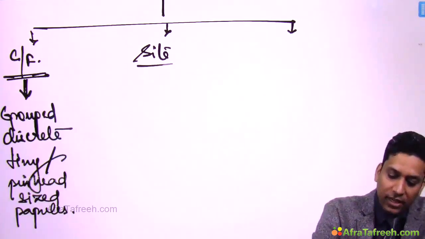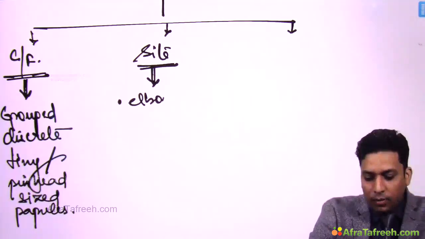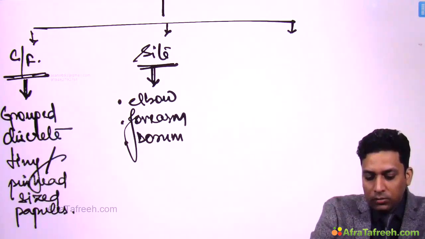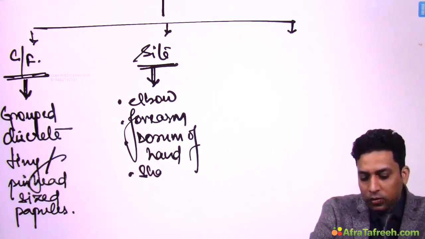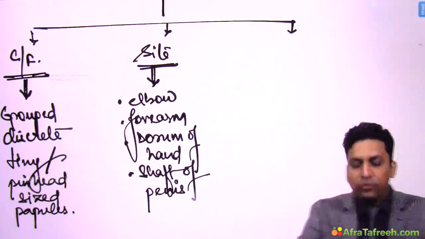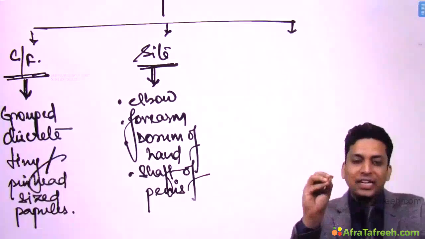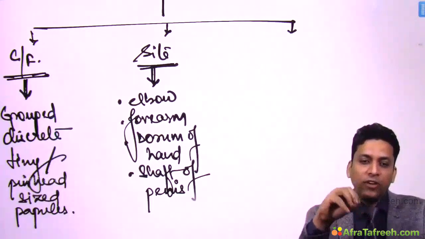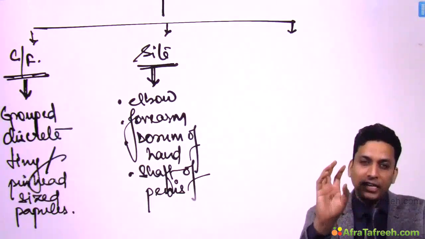Now the sites are very characteristic: over the elbow, forearm, dorsum of hand, and also over the shaft of the penis. So if you get these grouped, discrete, tiny pinhead sized papules over the elbow, forearm, dorsum of hand and shaft of penis, then suspect lichen nitidus.